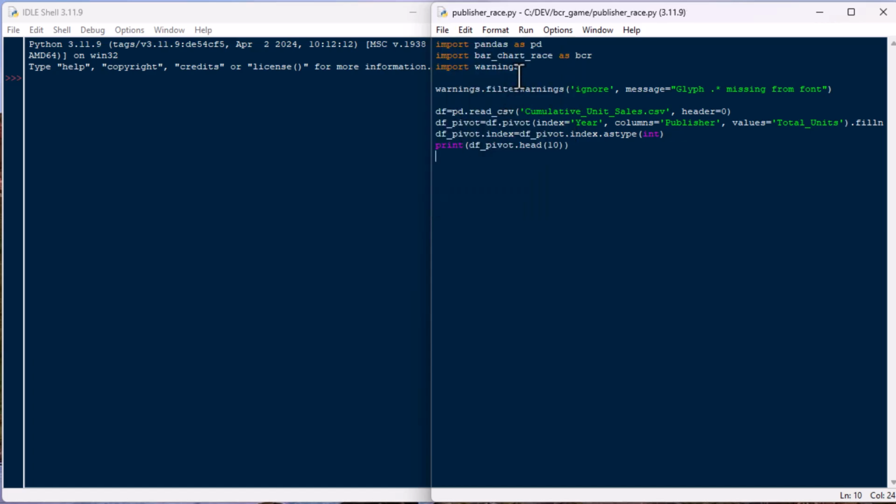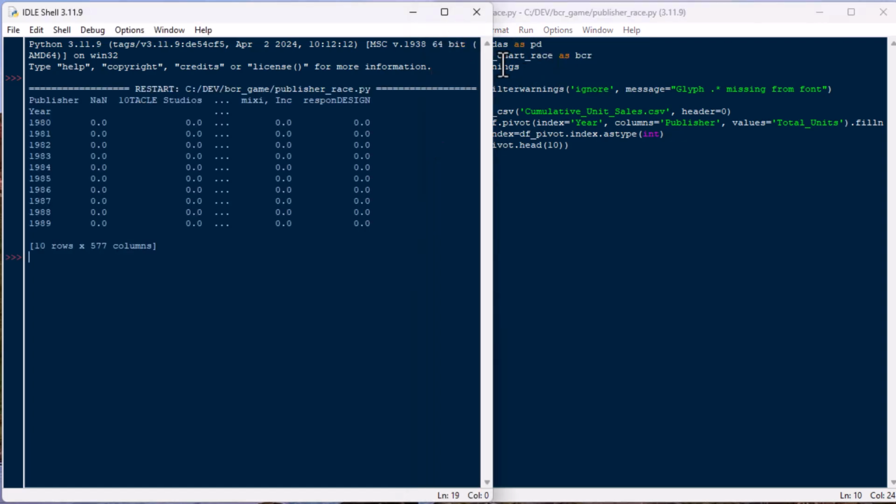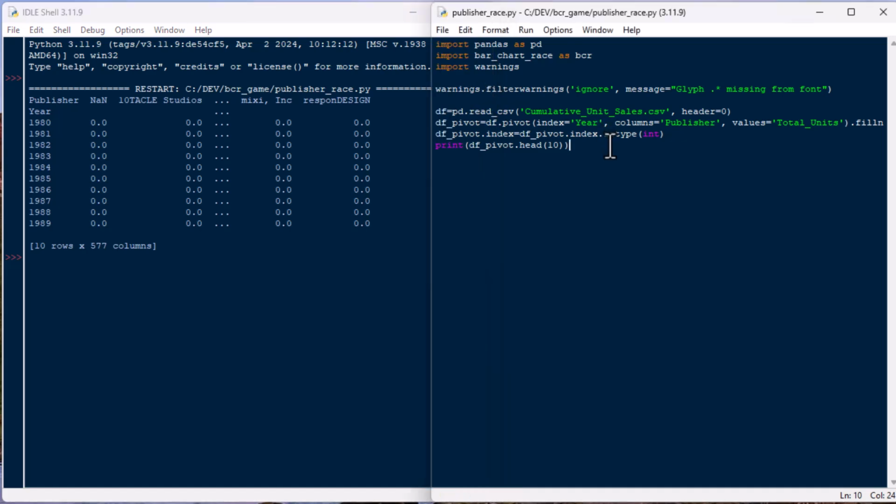I'm going to print the df_pivot.head just to make sure we have some data in here, and it looks like we do, so that's good. From 1980, 1981, 82, 83, etc. So that's looking okay. Looks like we're getting the data that we want to see there, so that's great.